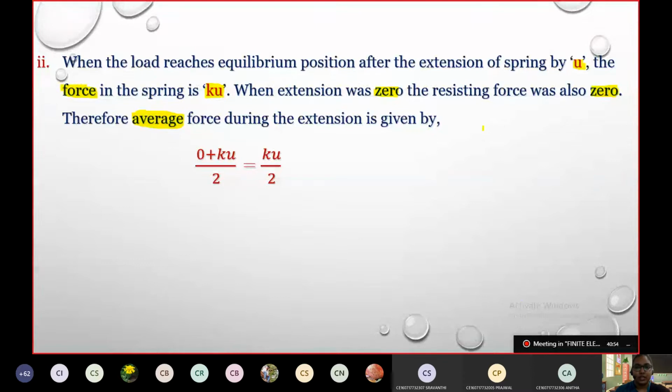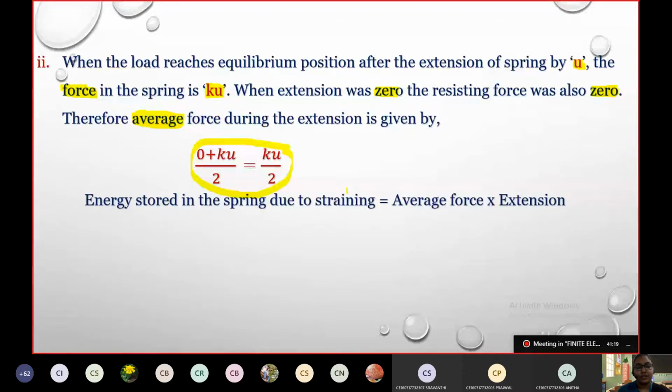Alright, so when the extension was 0, the force is 0. When it is up to the extension U, it is KU. So the average force will be taken from 0 to KU, that is 0 plus KU by 2. This is the average force in the member, or the internal resistance of the member.